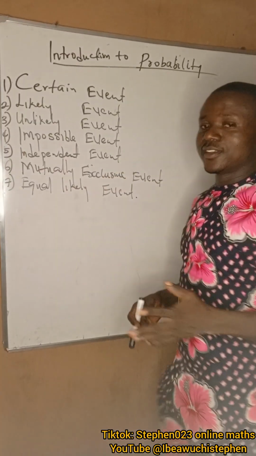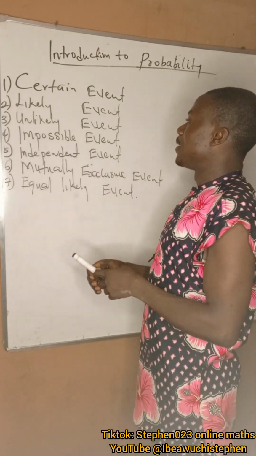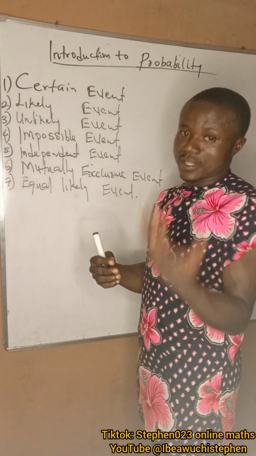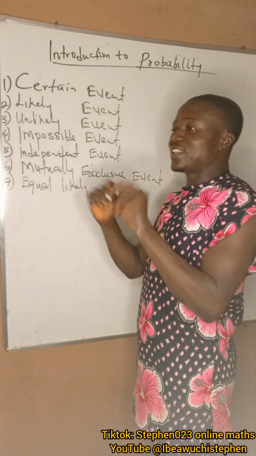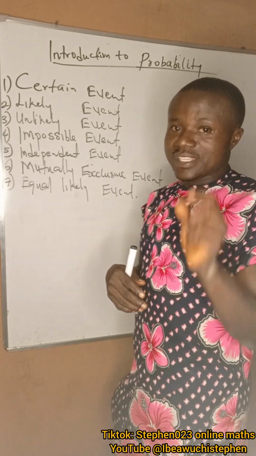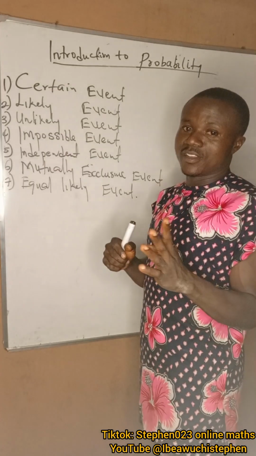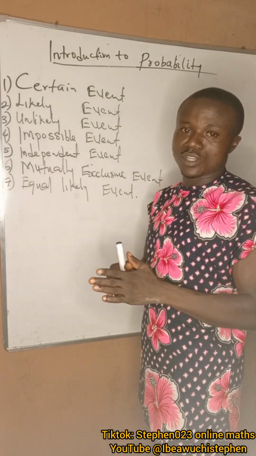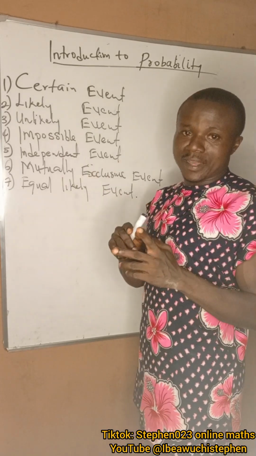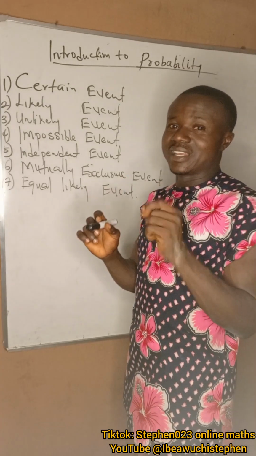Okay, having listed the terms associated with probability, let's now start to explain them briefly, one after the other. A certain event. An event is said to be certain if such an event will take place, no matter the condition or circumstance. Example: if today is Monday, the probability that tomorrow is Tuesday is certain, because definitely tomorrow must be Tuesday. Another one, if this month is October, the probability that next month will be November is also certain.